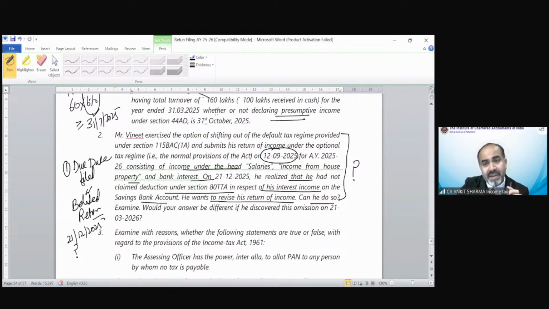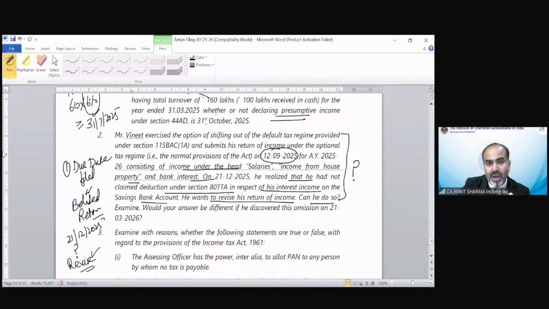Yes, a belated return can also be revised up to 31st December 2025 or before completion of assessment, whichever is earlier. There is no information regarding the completion of assessment, so the last date would be 31st December 2025. So definitely he can revise this return.